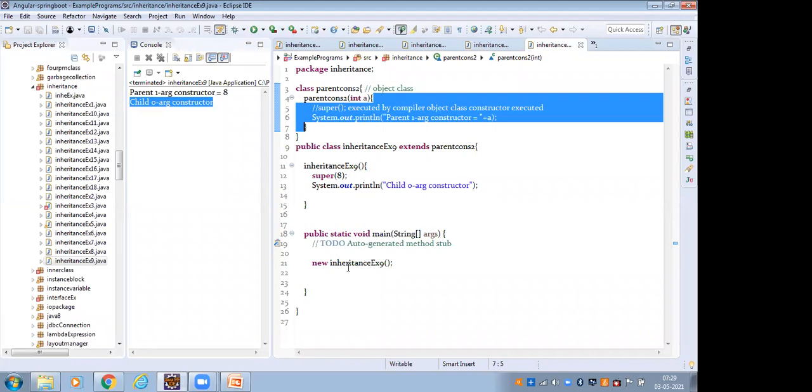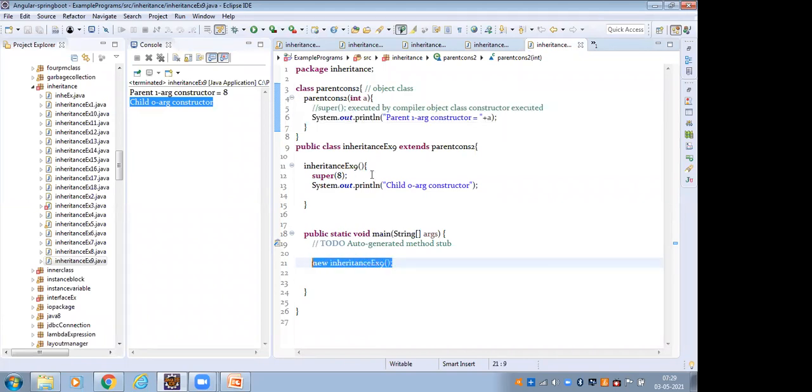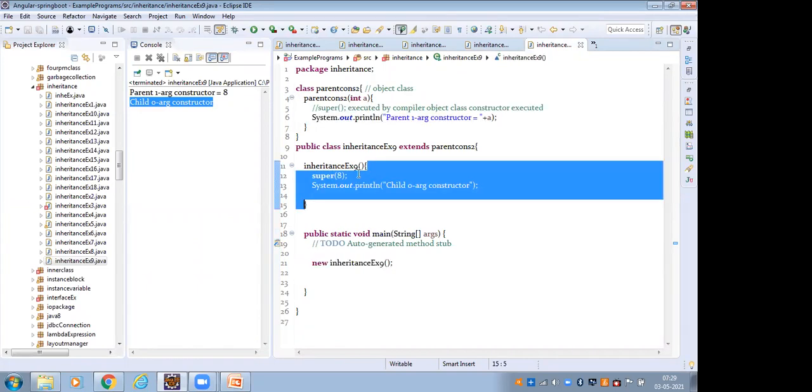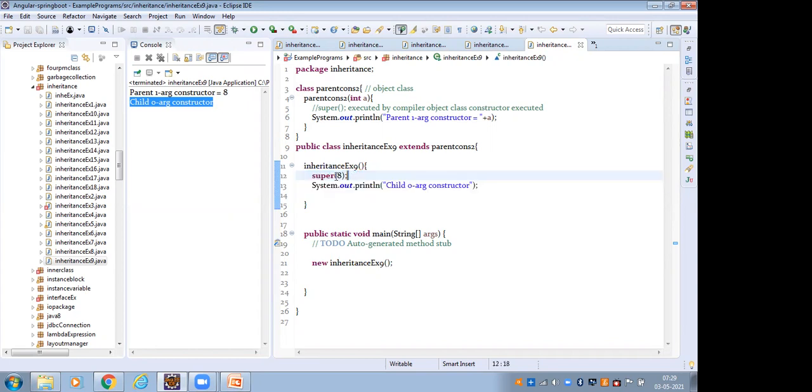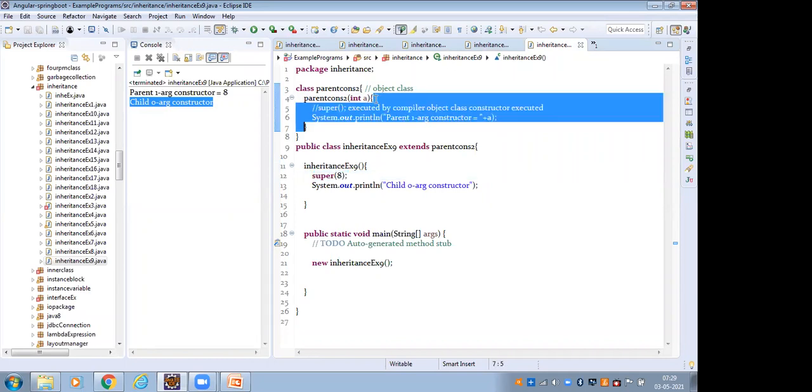Here I create a child class object. Child class object means the child class constructor is executed. At the first line, super(8), which means the parent class constructor is executed. So here the parent class constructor output is printed.